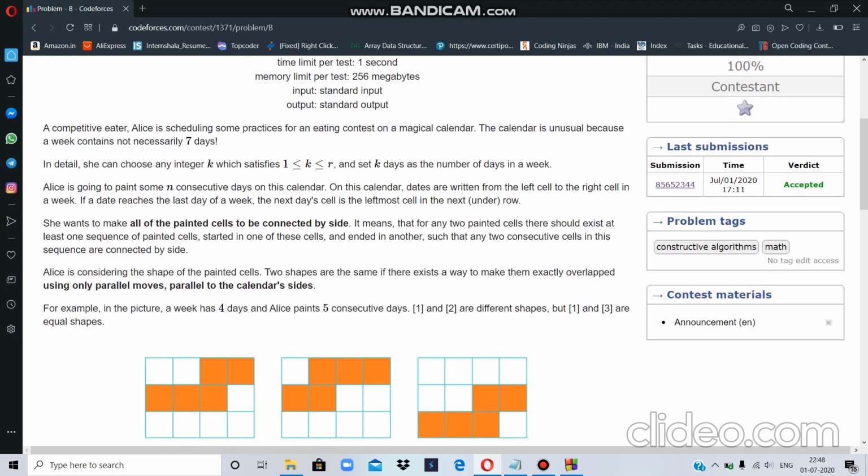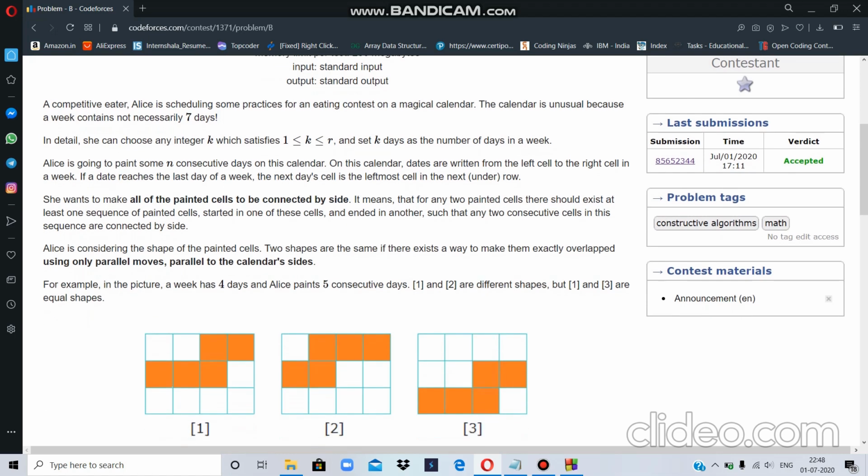Okay, now what is our aim? Our aim is to paint all n cells in a consecutive way, and we have to keep one thing in mind, that they are connected by side. This is a very important thing and I will explain it to you later when we code it. Now Alice is considering the shape of the painted cells. Our aim is to count the number of shapes of the painted cells that we can get.